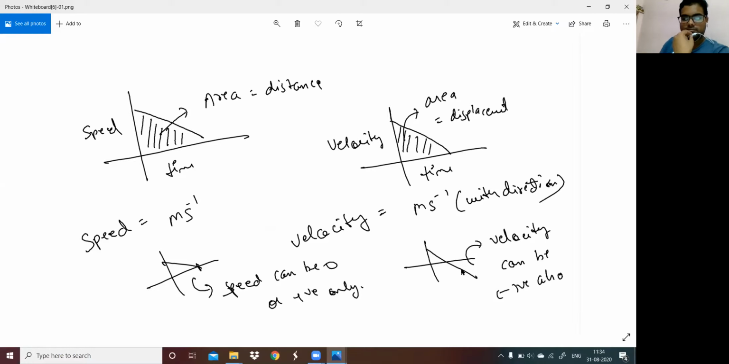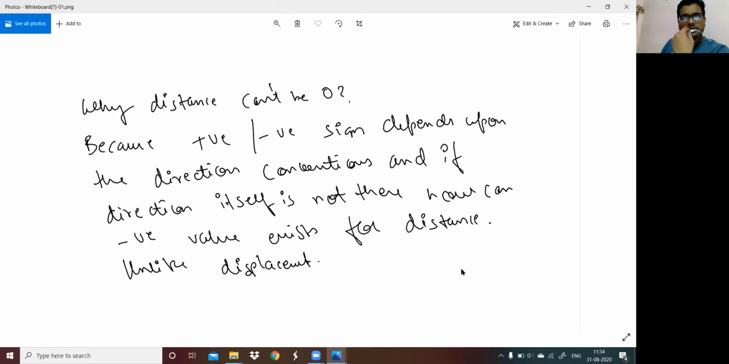Similarly, why can't distance be negative? Same thing, because positive and negative sign depends upon the direction convention. And if direction itself is not there, then how can a negative value exist for distance, unlike displacement? Like if I say the displacement between A and B is suppose 30 kilometers, now what will be the displacement from B to A? It will be minus 30 kilometer because the direction is specified.